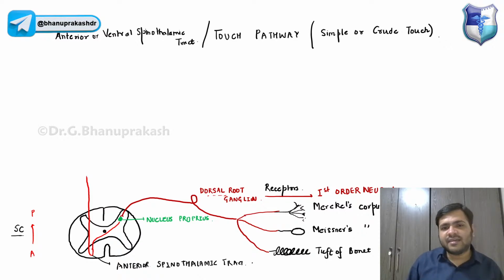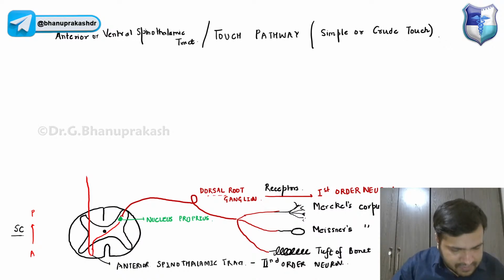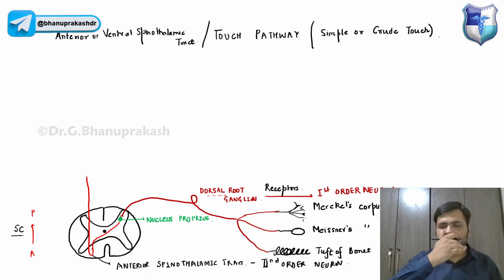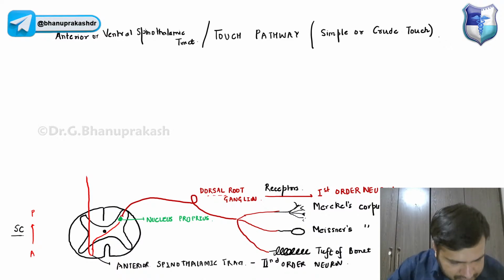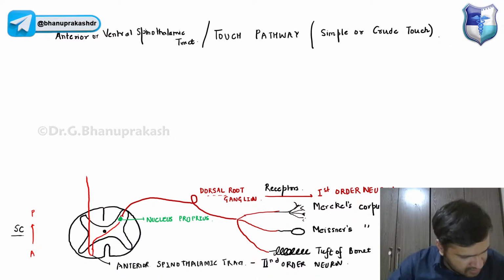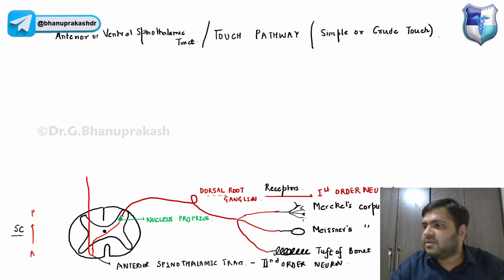Osama, very good. It is the second order neuron.